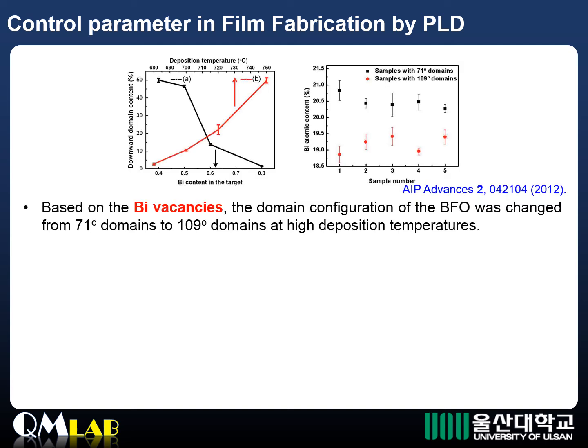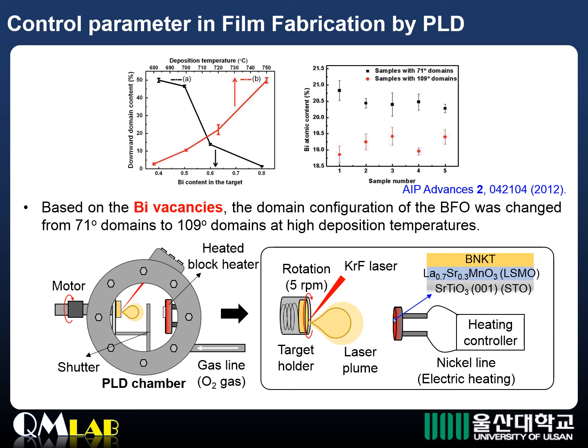To control the formation of bismuth vacancies in BNKT, we found that the deposition temperature during the film deposition can be used as a controlling parameter. The bismuth vacancies are very sensitive to the deposition temperature, as reported previously in bismuth ferrite thin films grown by pulsed laser deposition. Similarly, the BNKT thin film was deposited by pulsed laser deposition with controlled deposition temperatures.